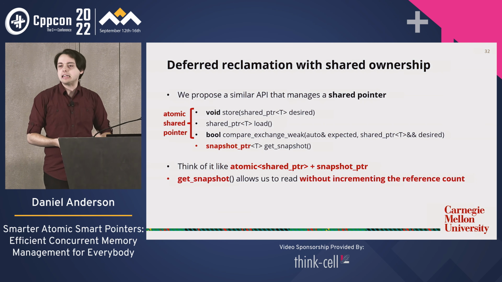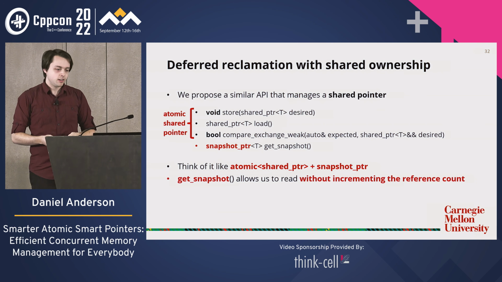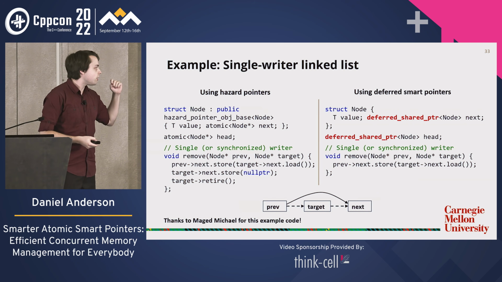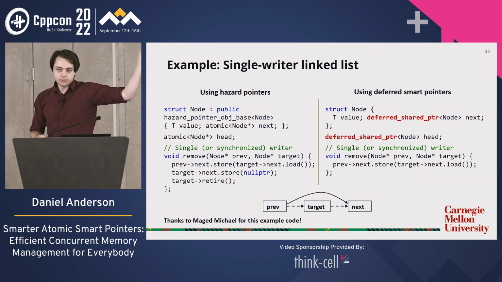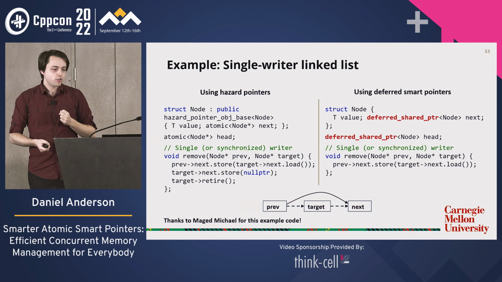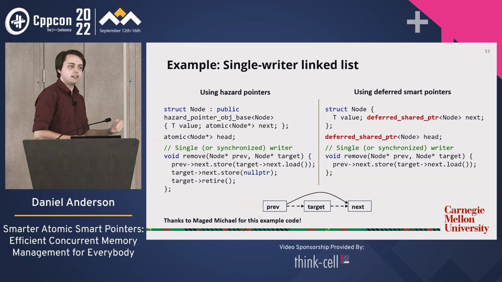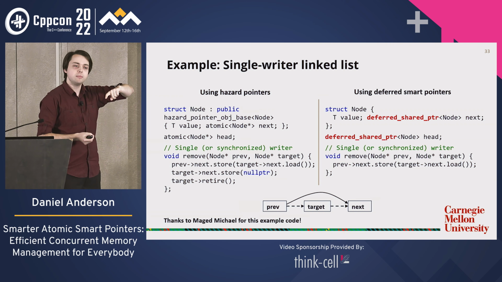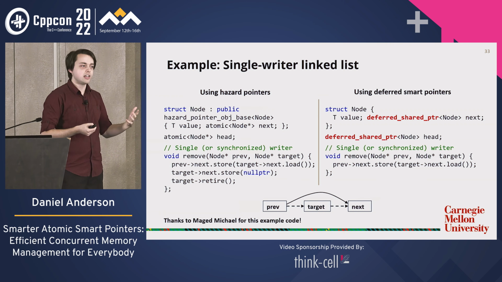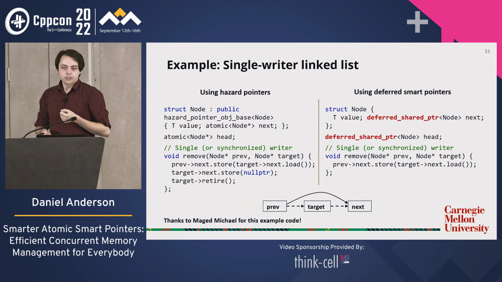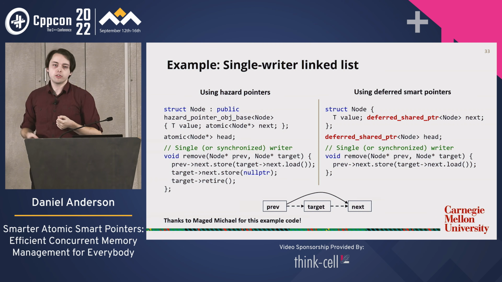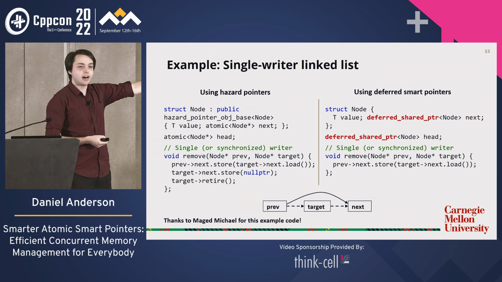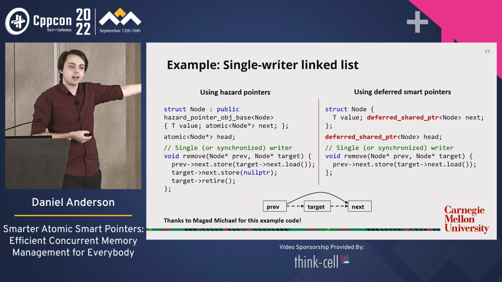Let's have a look at what advantages this gives us. How does this make it easier to write code? So I'm going to use an example of a single writer linked list that I've borrowed from Maged from his hazard pointers talk. Single writer means only one thread can do updates at a time, but all the other threads can do reads concurrently. So what we're looking at here is the remove operation, which, as you can see from the diagram here, takes some node called target and wants to delete it from the data structure.